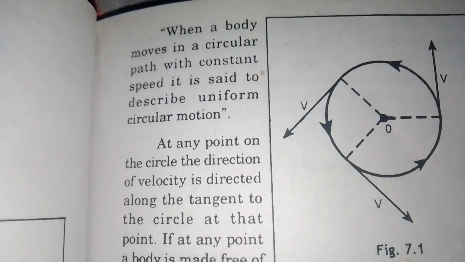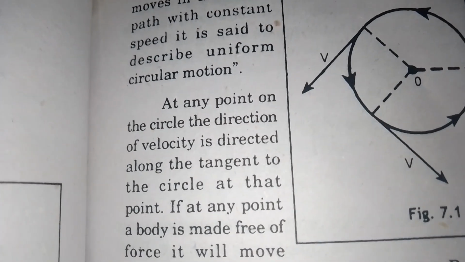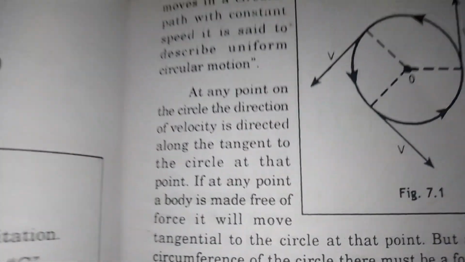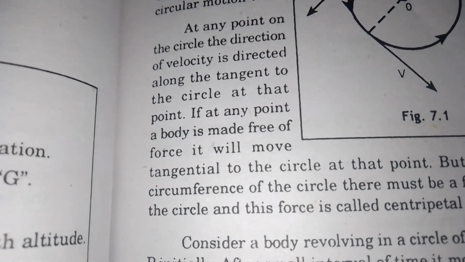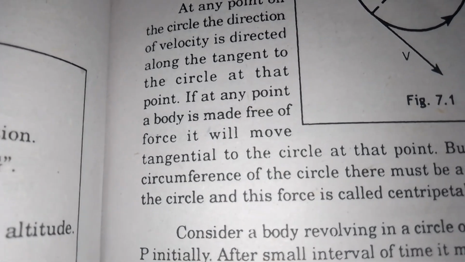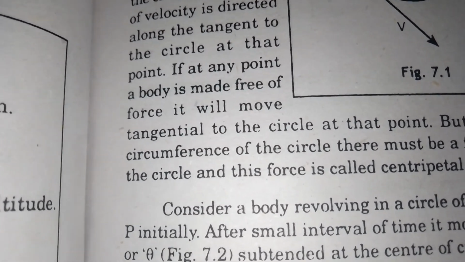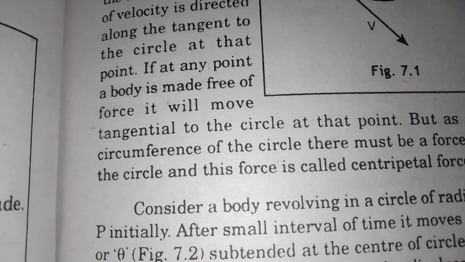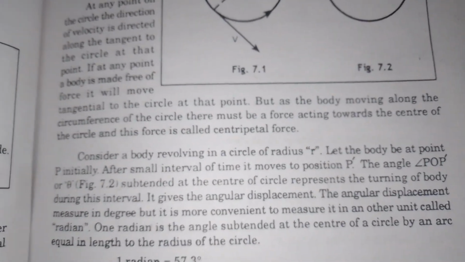When a body moves in a circular path with constant speed, it is said to describe uniform circular motion. At any point on the circle, the direction of velocity is directed along the tangent to the circle at that point. If at any point a body is made free of force, it will move tangentially to the circle at that point.